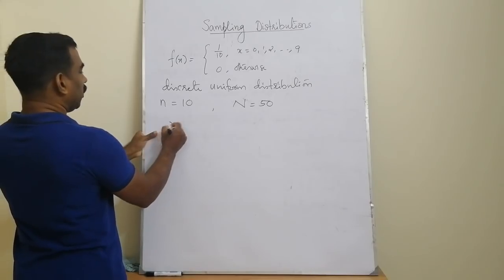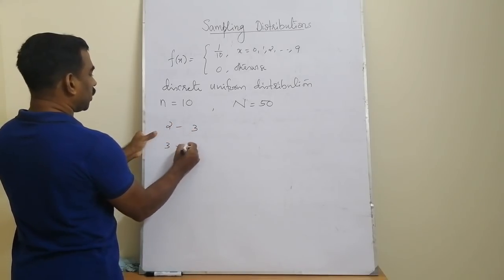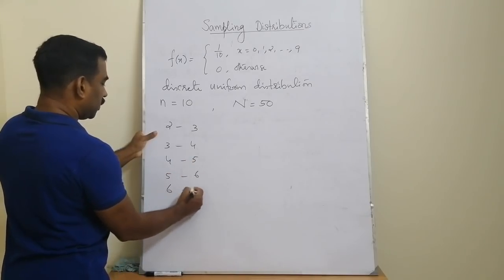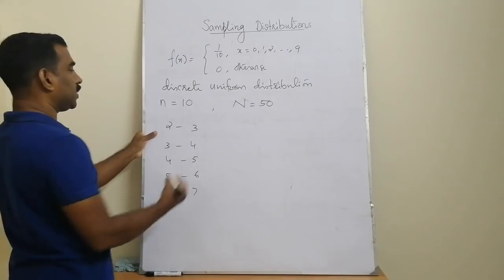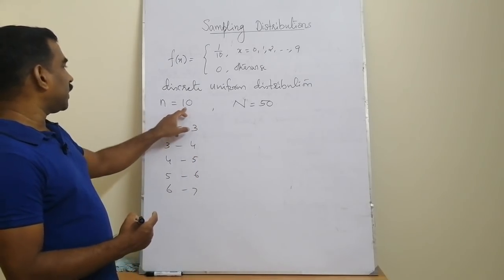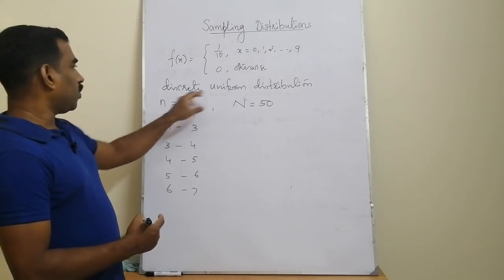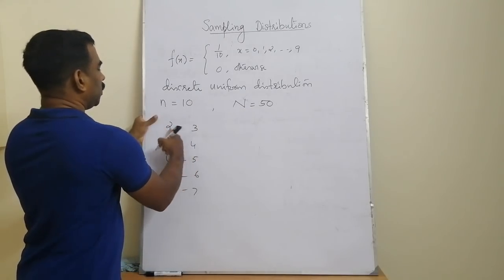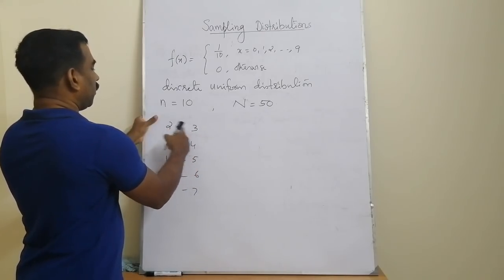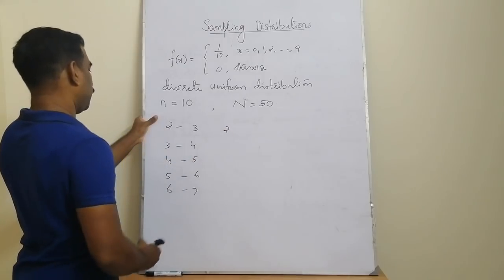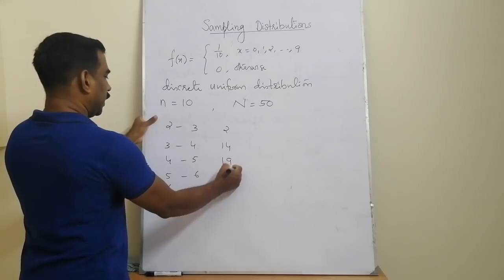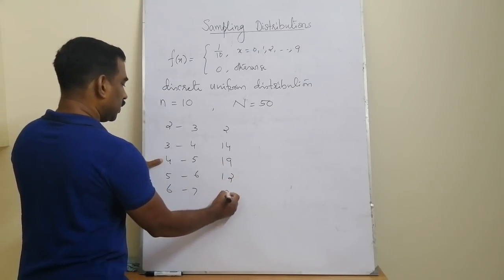Suppose the means lie in the intervals 2 to 3, 3 to 4, 4 to 5, 5 to 6 and 6 to 7 with different frequencies. Suppose the sample mean, x bar, lies in the interval 2 to 3 for 2 cases, 14 cases for the next, then 19, then 12 and then 3.